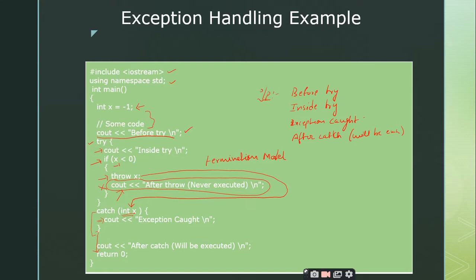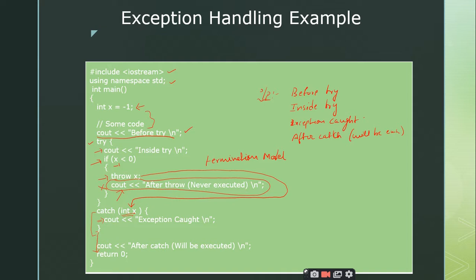And coming to the asynchronous exceptions, these exceptions cannot be handled using the exception handling mechanisms which we are going to discuss right now, right? These can be treated as hardware failures or hardware errors. So if you have any error in the keyboard, if you have any error in the mouse, or if you have any disk failure, such types of exceptions will come under the category of asynchronous exceptions. We are not going to deal with the asynchronous exceptions.